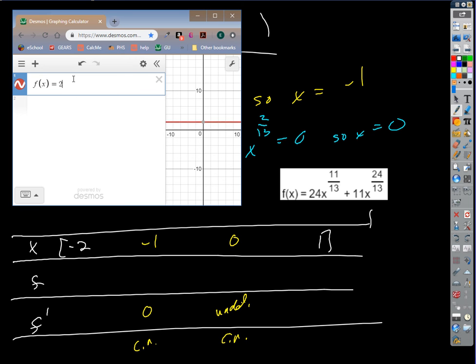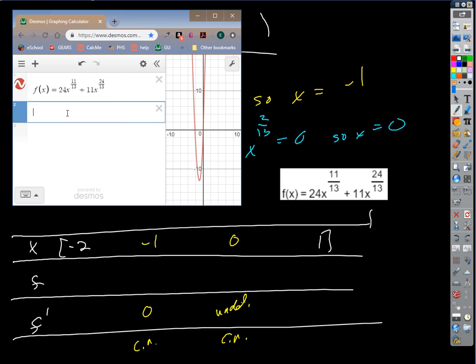If I define the function as 24x to the 11/13 plus 11x to the 24/13, then all I've got to do is use Desmos and just go f of negative 2, and I get that, right? It is a big number. But we'll just round to, how about two places? So negative 3.6.